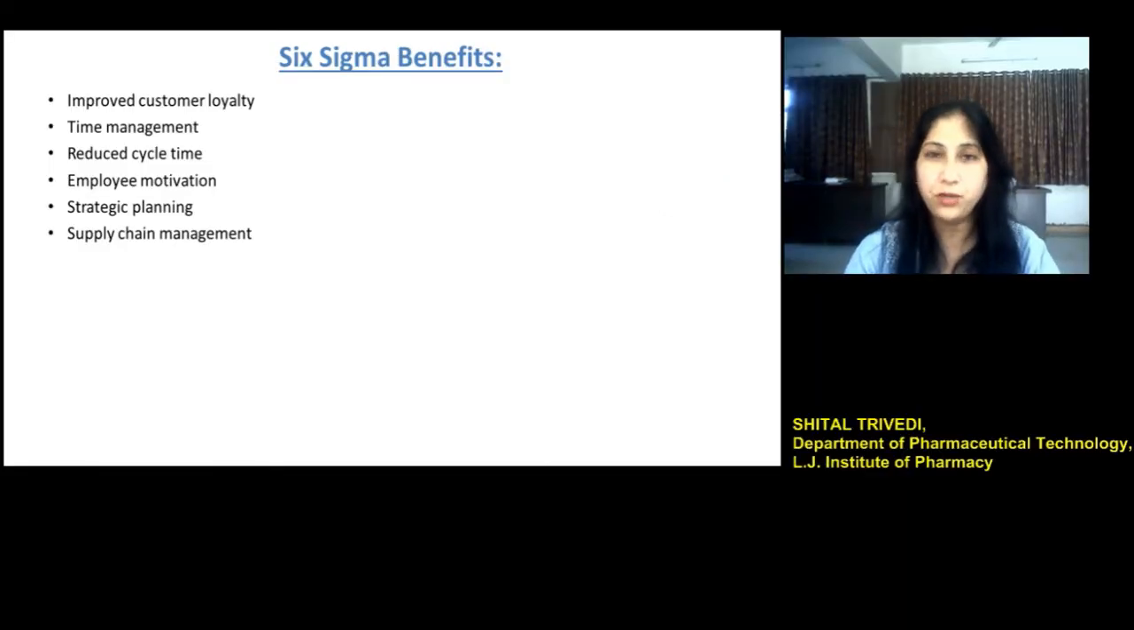So let's see about the benefits which an organization can achieve by applying the Six Sigma approach. The first is that it improves customer loyalty.